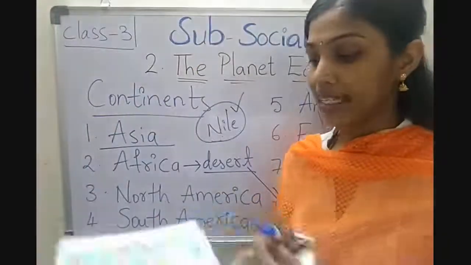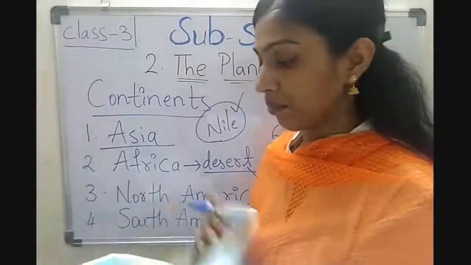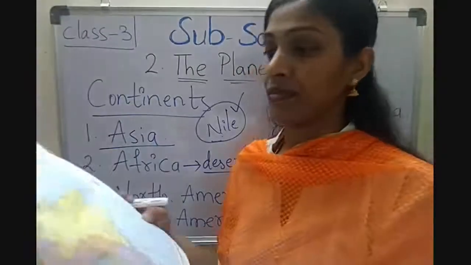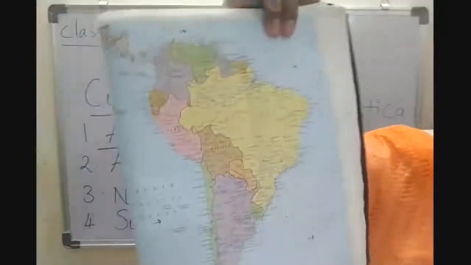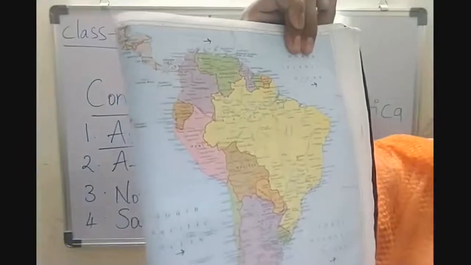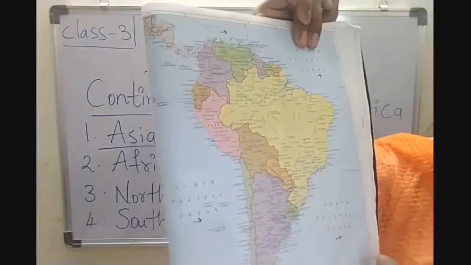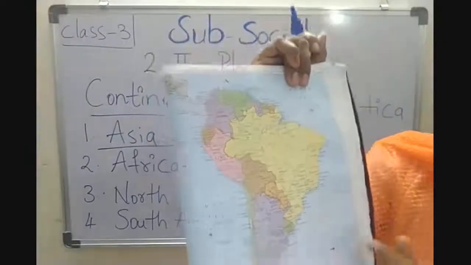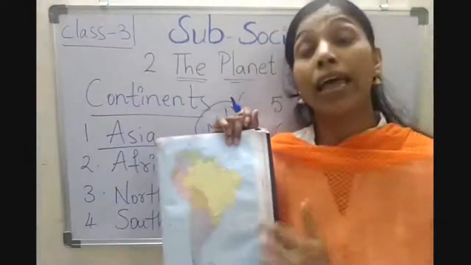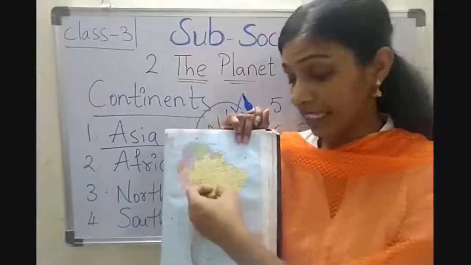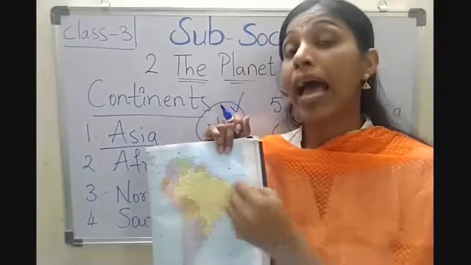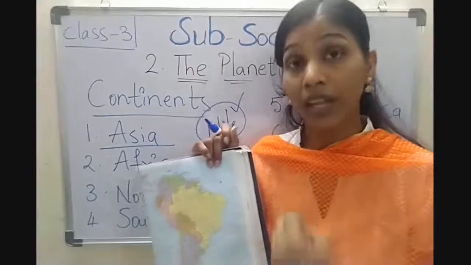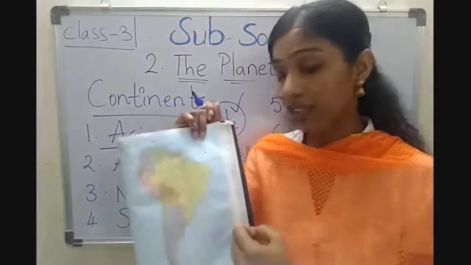Now let us see South America. Look here, children. South America is surrounded by oceans on all sides. And the Amazon rainforest and Amazon river are located here. Children, Amazon river is the longest river in the world.